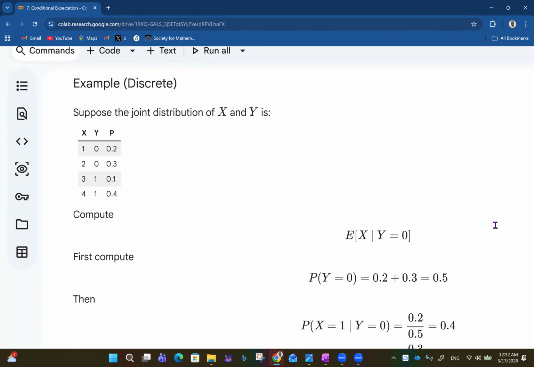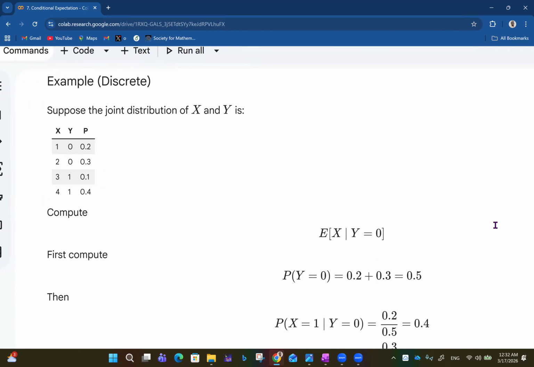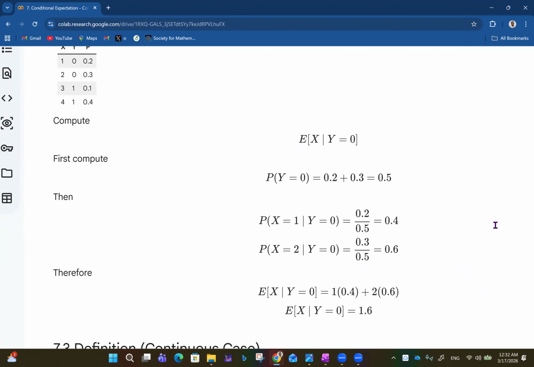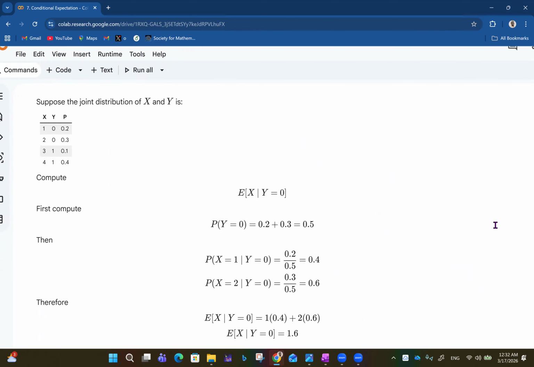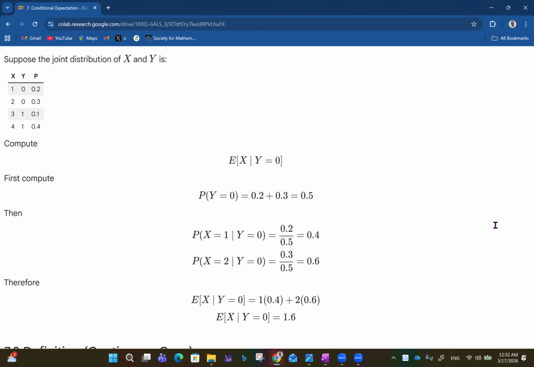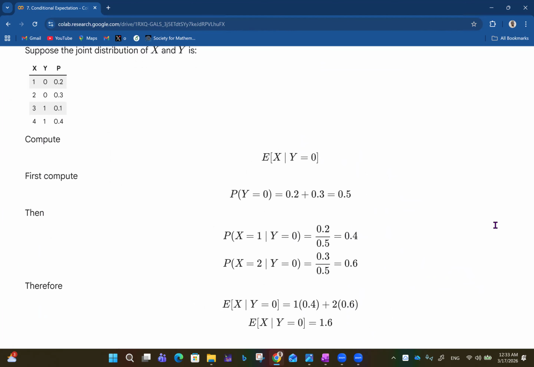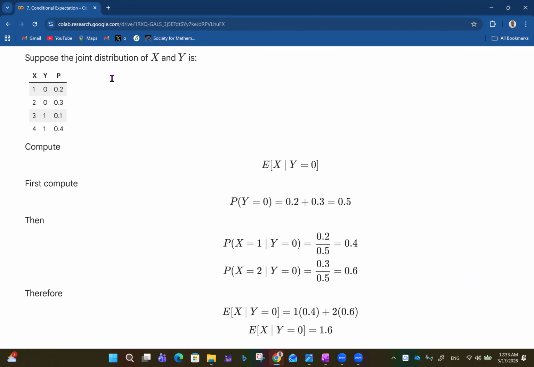Suppose the joint distribution of X and Y is what we have in the table. Okay, let me see if I can fit everything together at once. Okay, I think it works. So suppose the joint distribution of X and Y is this: X is 1, 2, 3, 4, Y is 0, 0, 1, 1, and the probabilities are 0.2, 0.3, 0.1, 0.4.